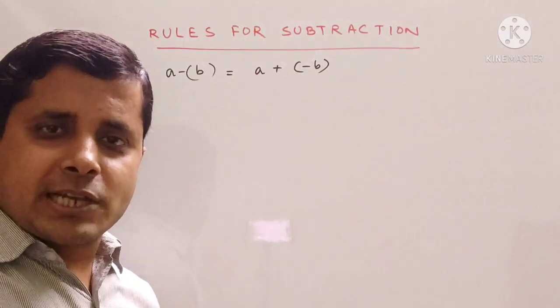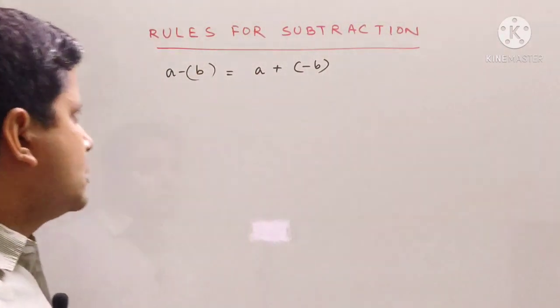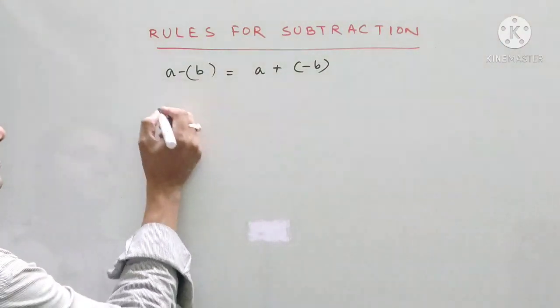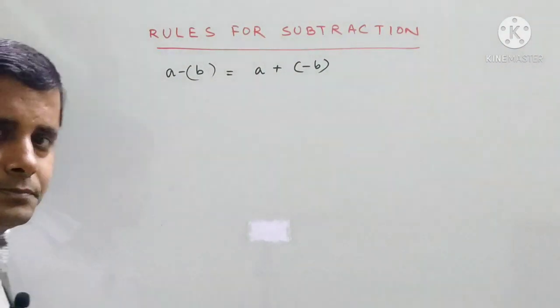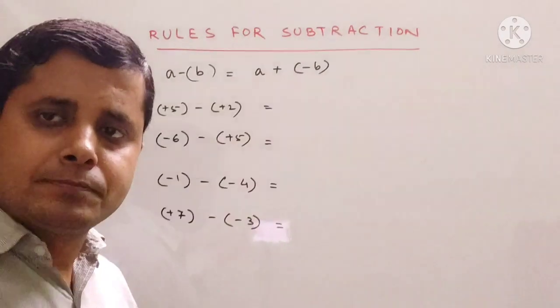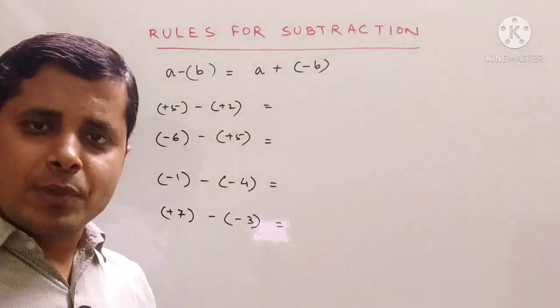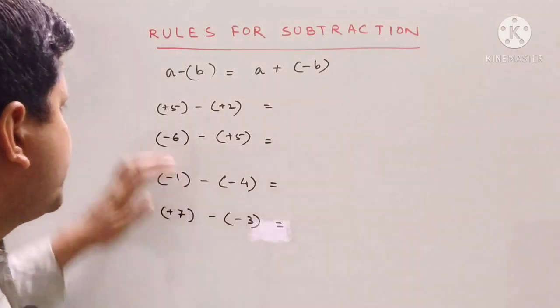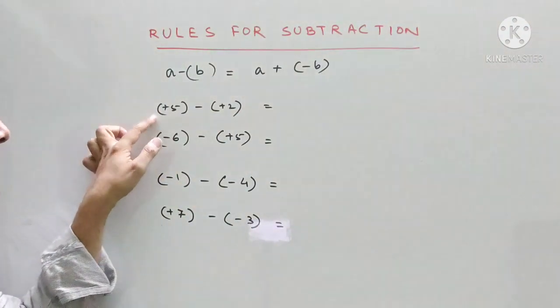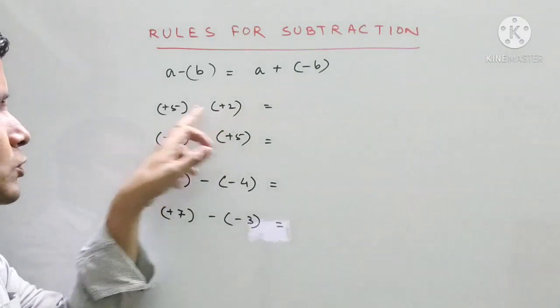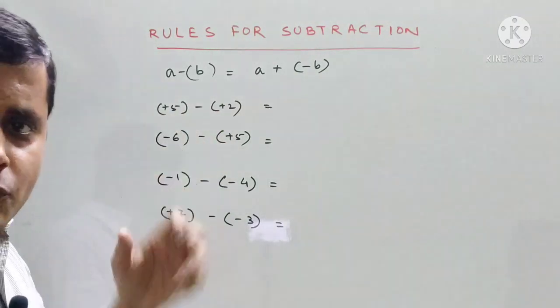So now let us take an example. Let us solve some questions to know how to do subtraction. For example, the first one is given: plus 5, from which we have to subtract plus 2. So what is the rule?